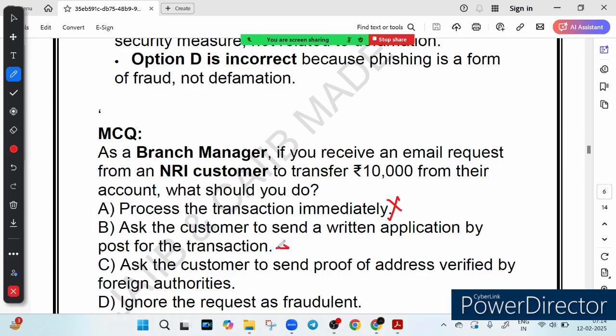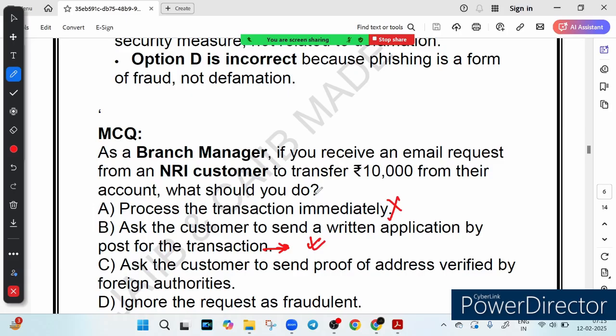Option B says ask the customer to send a written application by post for the transaction. This is the correct answer. For security reasons, the bank requires a duly signed written request from the NRI customer, which should be sent by post or through a secure banking channel like internet banking or mobile app. The bank receives an email request from an NRI customer.